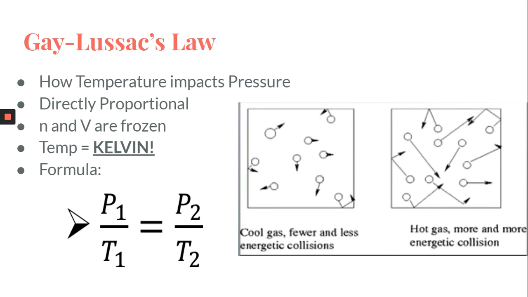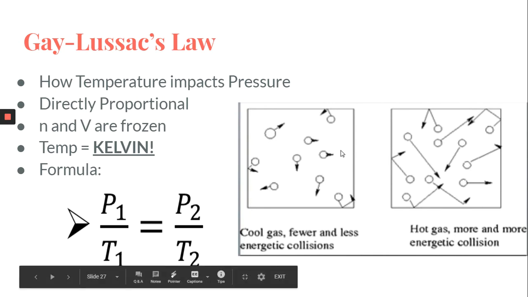N and V are frozen, as in they are constant, so that's the number of moles of gas and the volume in liters, they are held constant. Temperature is measured in Kelvin, which is symbolized with a capital K, and then the formula is P1 over T1 equals P2 over T2.